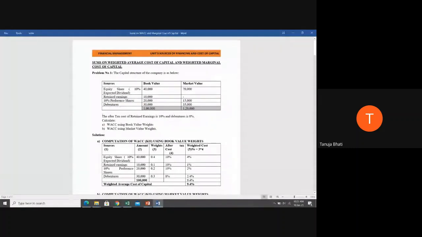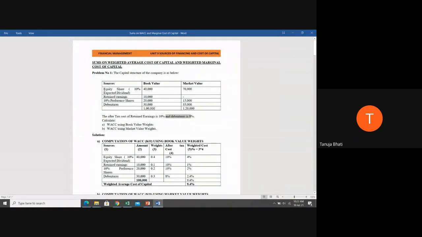The next part of the question says that the after tax cost of retained earnings is 10% and debentures is 8%. They ask you to calculate WACC using book value weights and WACC using market value weights. Students, we know that in order to calculate WACC, we need to assign the weights, number 1. Number 2, we want the after tax cost. For retained earnings, the after tax cost is given as 10%. For debentures, it is given as 8%.